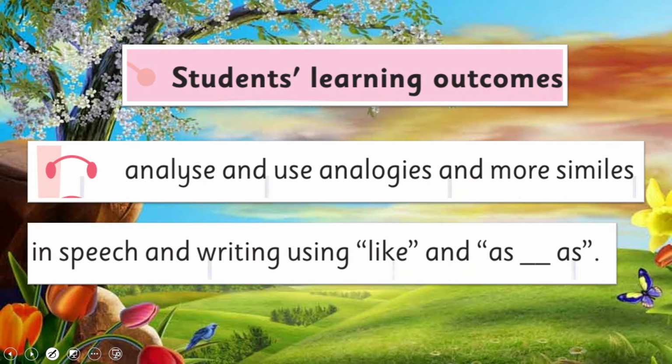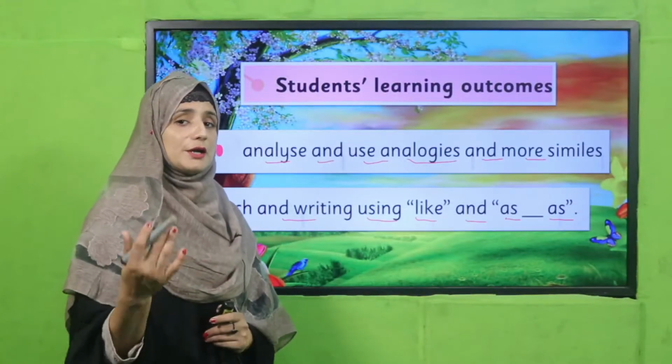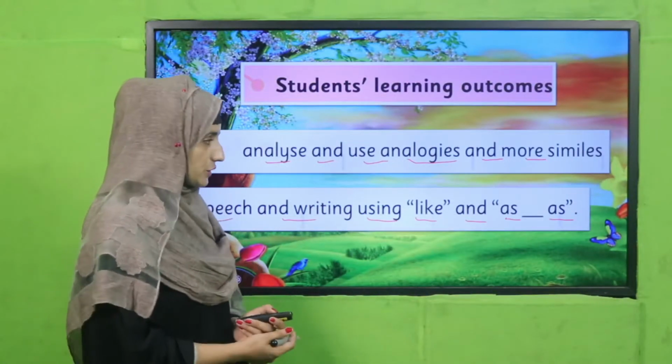Our today's student learning outcomes are to analyze and use analogies and more similes in speech and writing using like and as. So today we are going to learn how we can compare different things with each other.